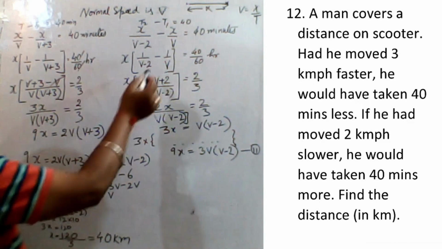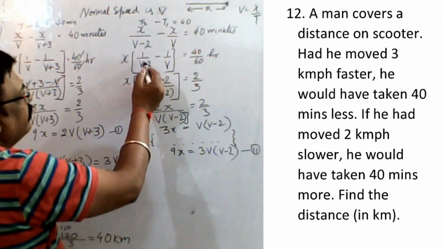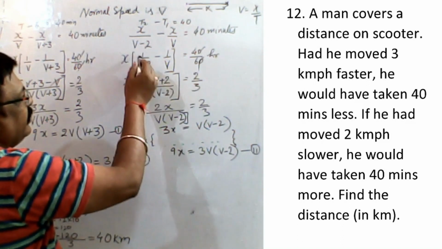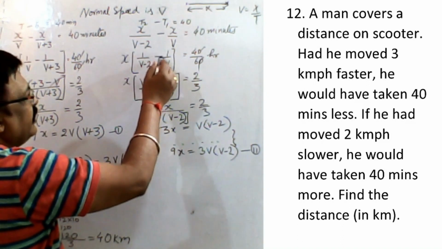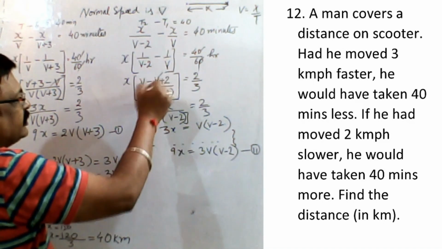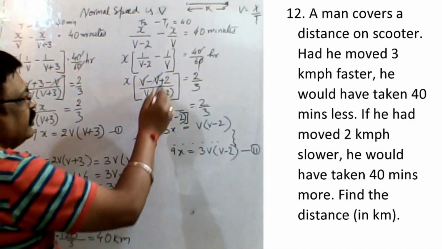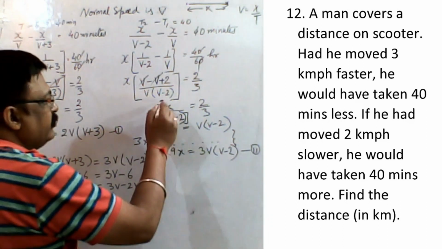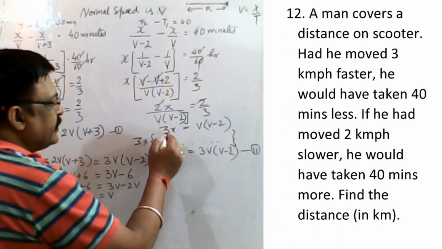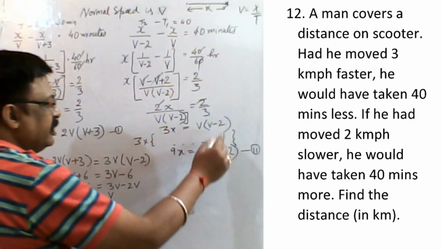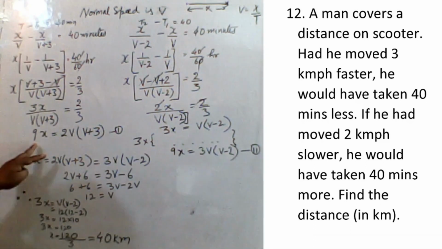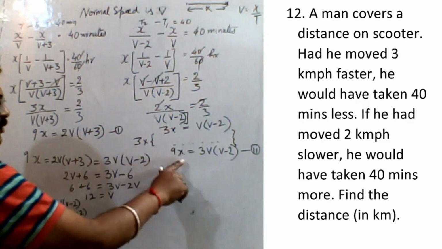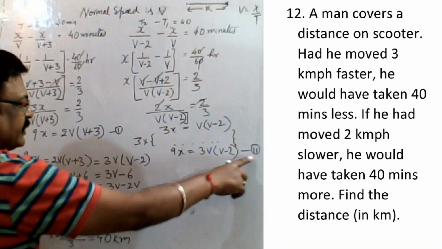Here again x is common: 1 by V minus 2 minus 1 by V is 40 by 60, which is 2 by 3. And here V into V minus 2 minus V, minus into minus gives plus, so this again got cancelled. So 2x by V minus 2 equals 2 by 3. This 2 also got cancelled. So 3x is equal to V minus 2. Multiply the whole equation by 3, and you will get 9x is equal to 3V minus 6, the second equation.